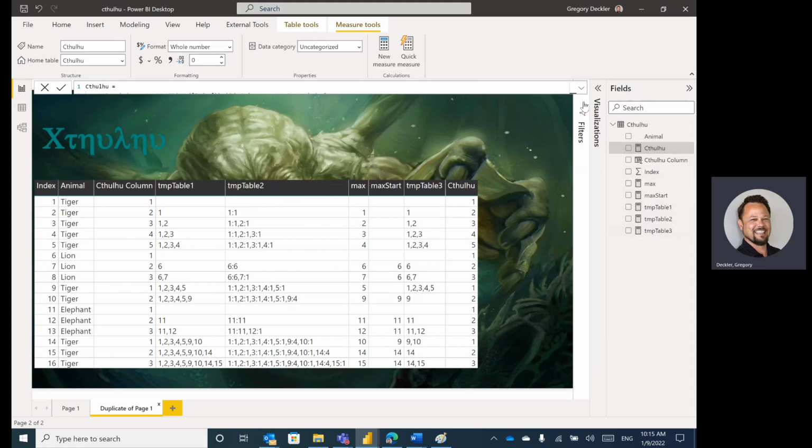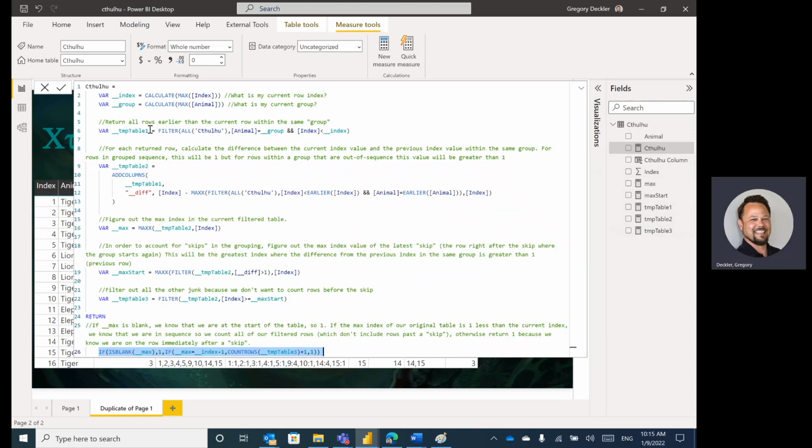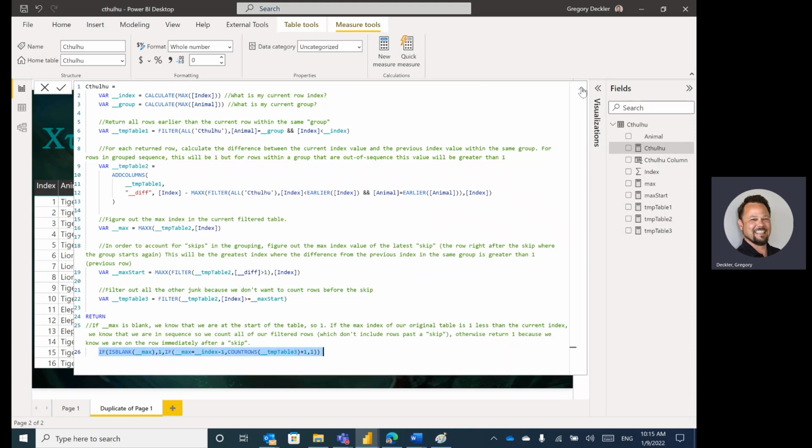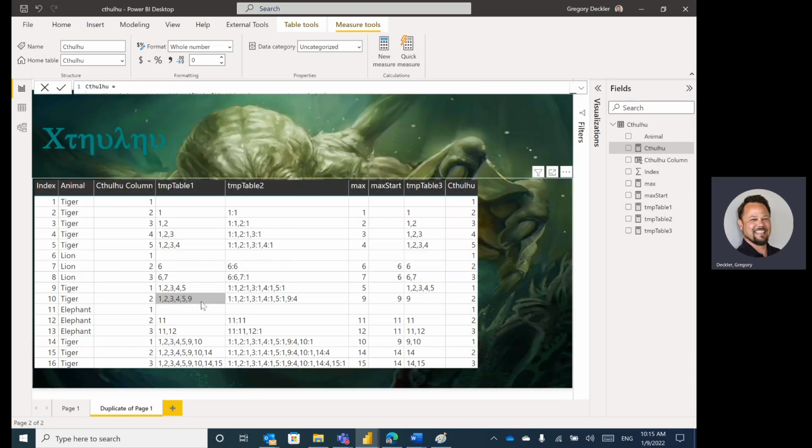So each var statement that appears in Cthulhu, I have a separate measure for it, and I can return the value so you can actually see what's going on inside. And I use this troubleshooting technique pretty regularly when I am dealing with really complicated measures that are twisting my brain into knots. But as you can see here, let's see, temp table one.